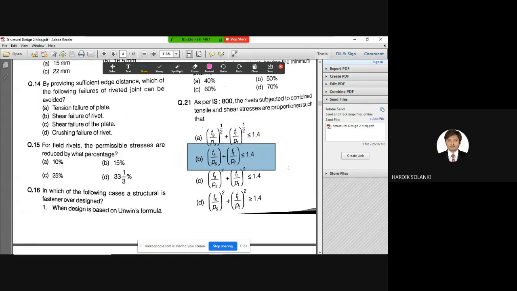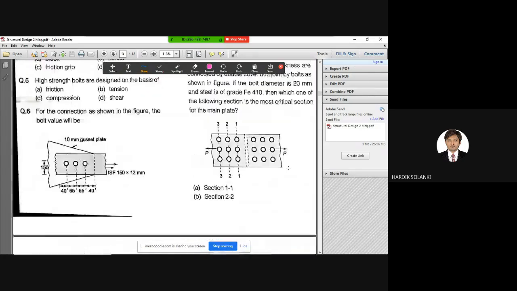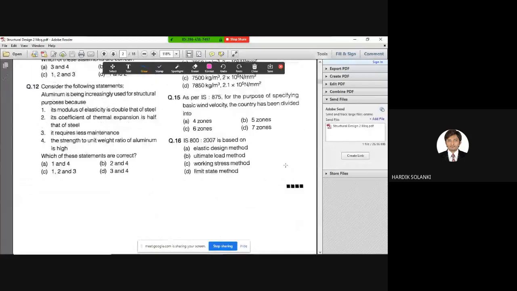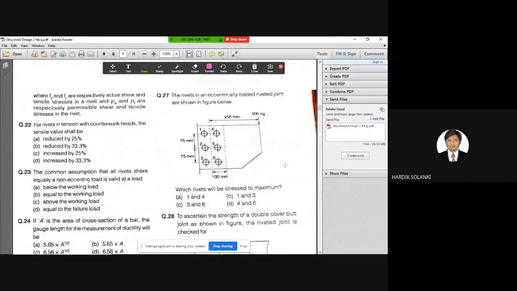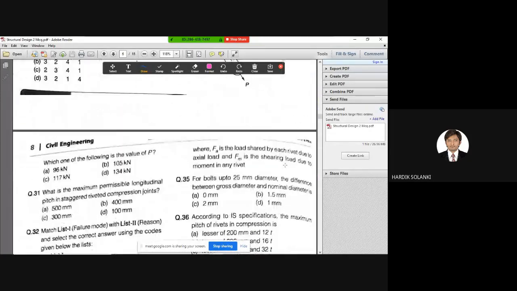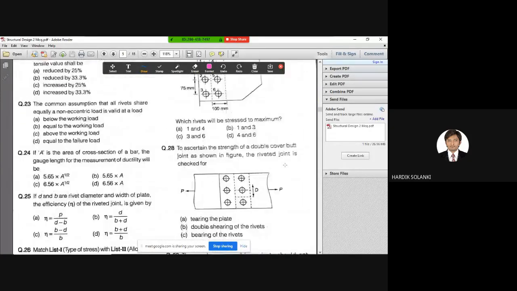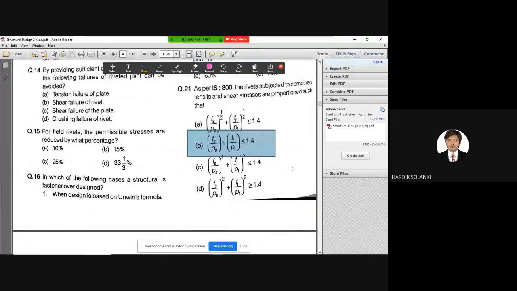So I guess we have done 21 questions, and in the previous section we did around 16, so around 30 questions in total. We'll continue in the next session. I'll share the answers for all the PDF that I said. I have the answers for this. I'll share the answers, and you can refer to them. If you have any doubts, you can ask me.